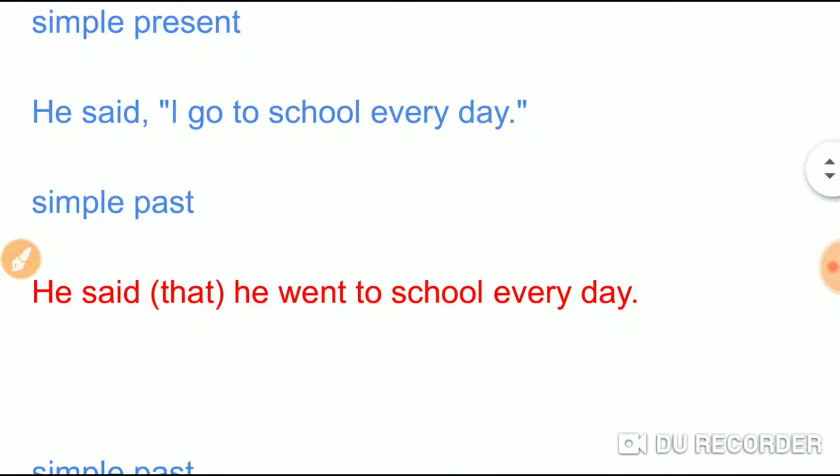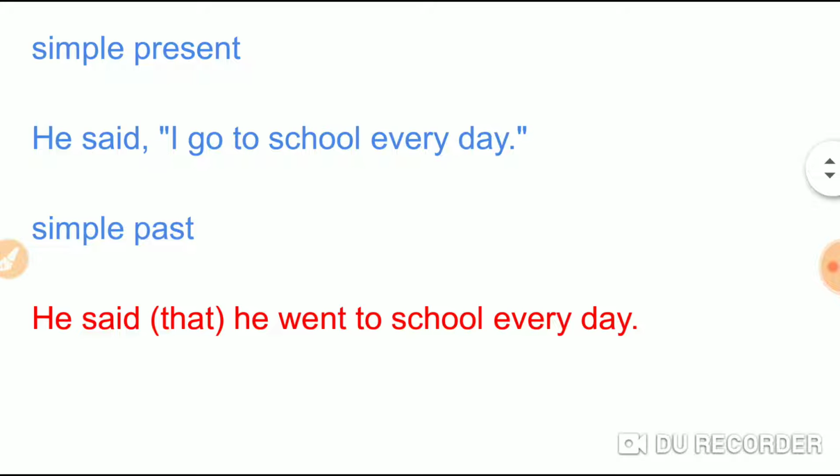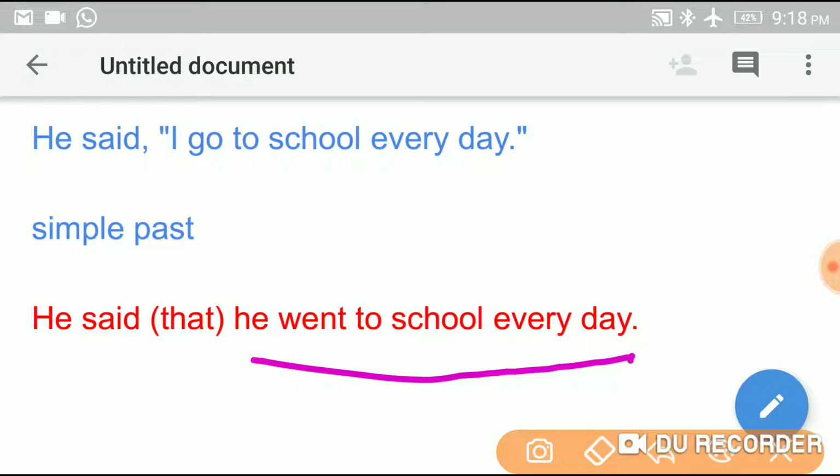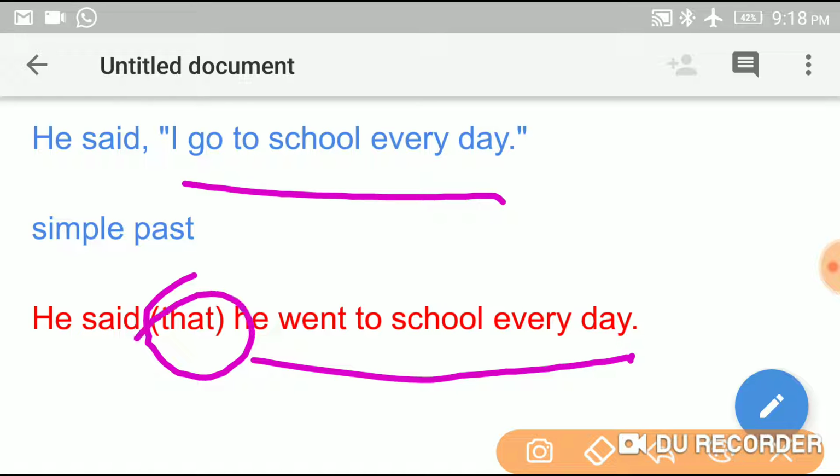Here it changes into simple past tense, he said, and before this is indirect statement, that is he went to school is an indirect statement, this is direct statement. Before the indirect statement we have to use conjunction that.